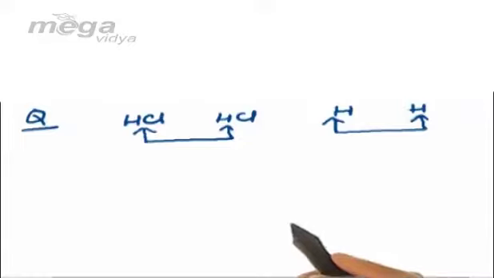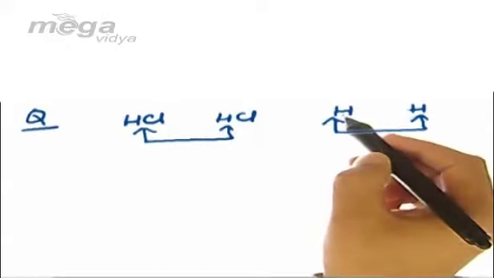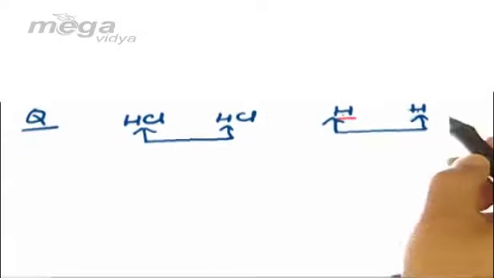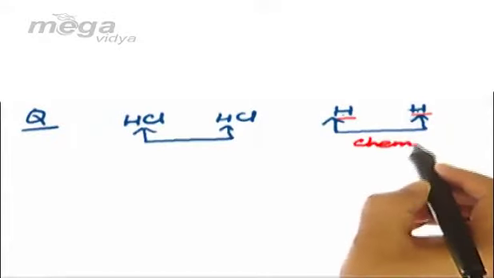So students, make it clear that whenever two molecules are involved in bonding, then in that case the force or the bond will always be physical in nature. Whereas in case of species in the atomic state, like here we have hydrogen atom, hydrogen atom, both these atoms are in atomic state, so we shall call the bond a chemical bond.